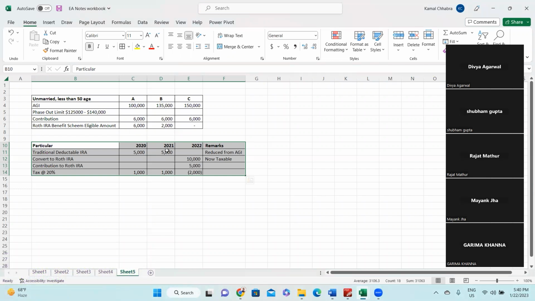If it would have been a Roth IRA since the beginning, then you would have paid taxes on 5,000, right? So you are taking the retrospective impact and correcting it like it was always a Roth IRA. So hence, this $10,000 is taxable in the current year. But the good thing is that you will not get a 10% penalty on the withdrawal because it is a transfer.